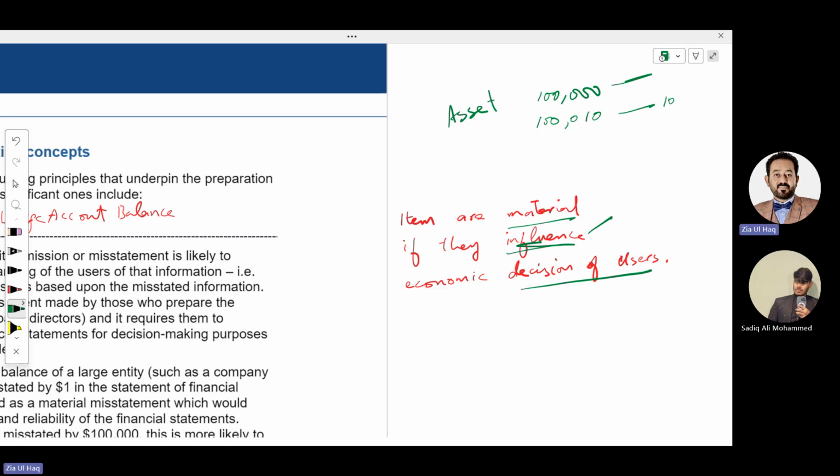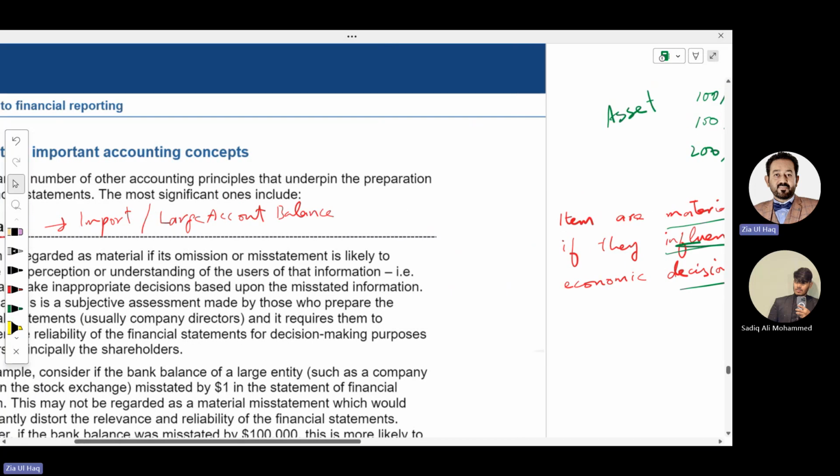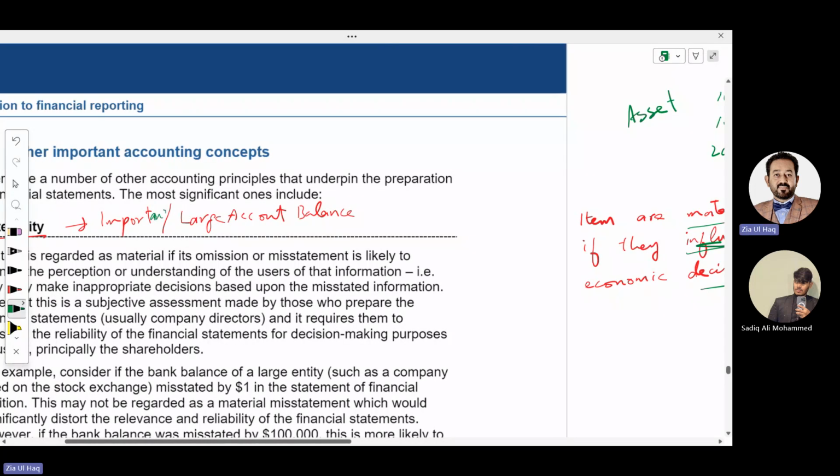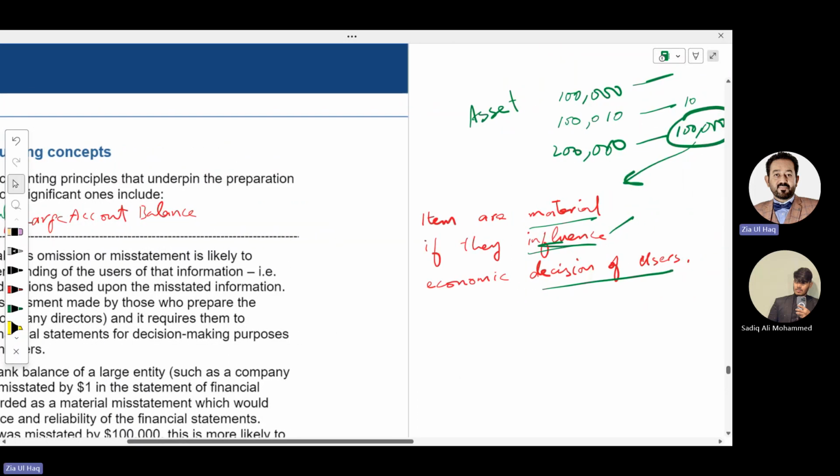But if management, instead of 100,000, has recorded the asset at 200,000, how much have they overstated? 100,000. So this 100,000 will be called material because it is influencing the decision of the user. It has a big impact on the financial statements. So materiality means important, a big, large effect on the financial statements. Those items are called material if they are influencing the financial statements, or influencing the user of the financial statements while making a decision.